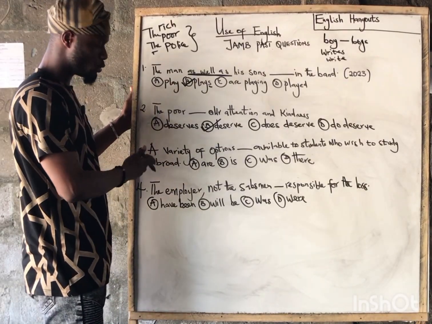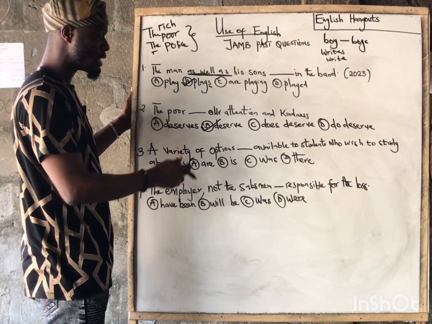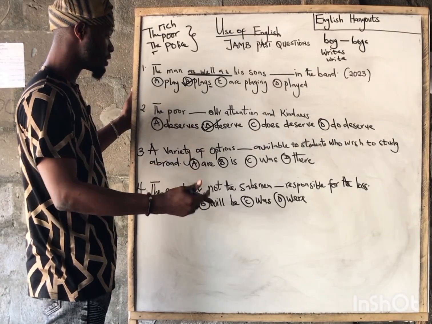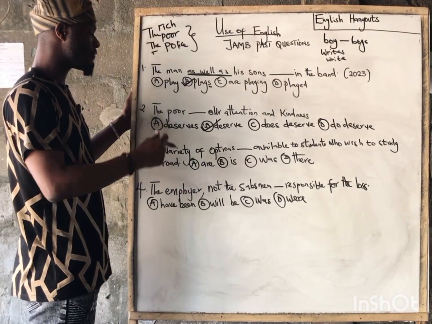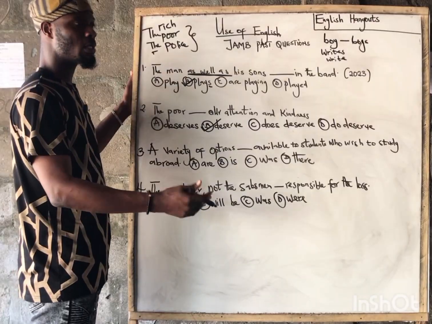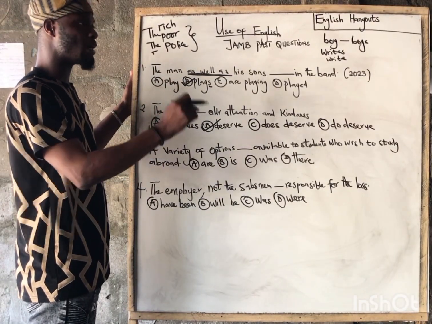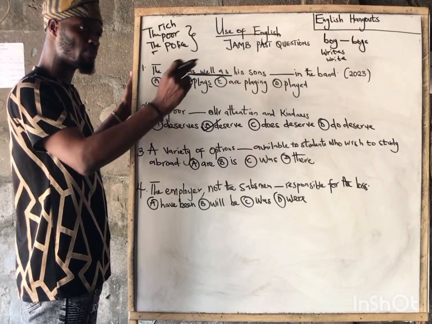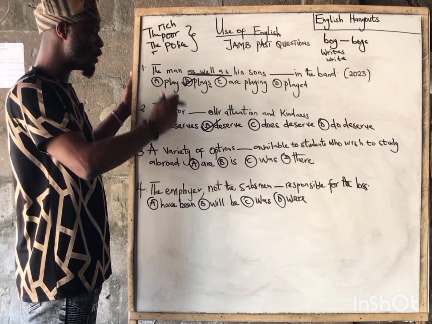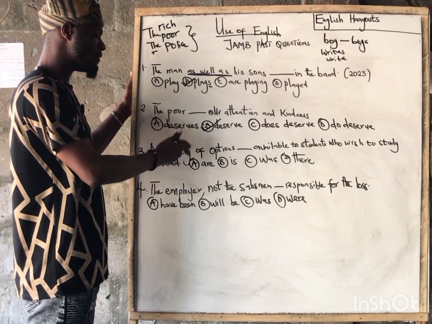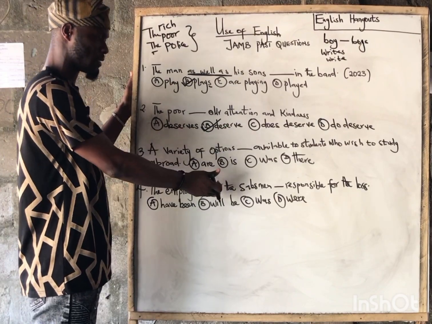And if you look at the third one, we have a variety of options dash available to students who wish to study abroad. The rule states when you have a number of students, the verb that must complete that particular sentence should be plural. But when you have the number of, the verb should be singular. And here we have a variety of options.